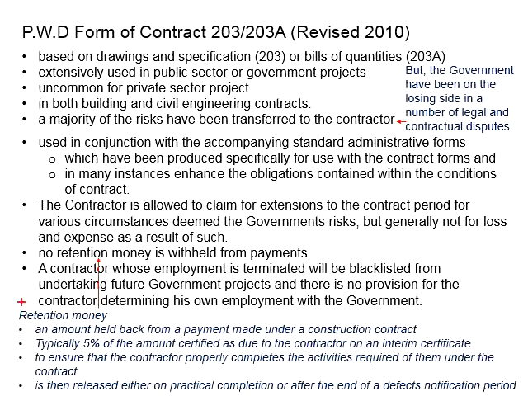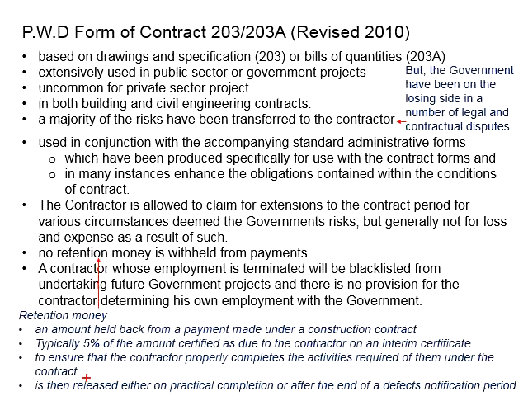The purpose of this retention money is to ensure that the contractor properly completes all the activities required of them under the contract. In the case that there are some undesired defects, or the work is not done in accordance with the requirements of the contract, the retention money can be used to rectify those. This retention money will eventually be returned to the contractor if everything is done nicely.